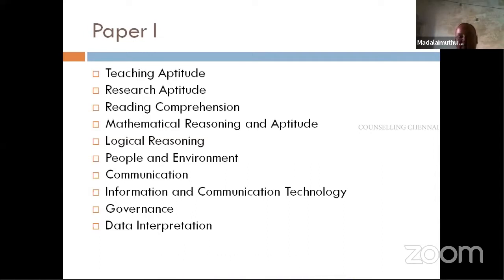So they've changed the entire criteria. So now people, especially with a social science background, those who did not have a mathematics or computer science background, need not worry. Of course the questions are asked, but we'll have to maximize the areas where we can score. That's what I mean to say.